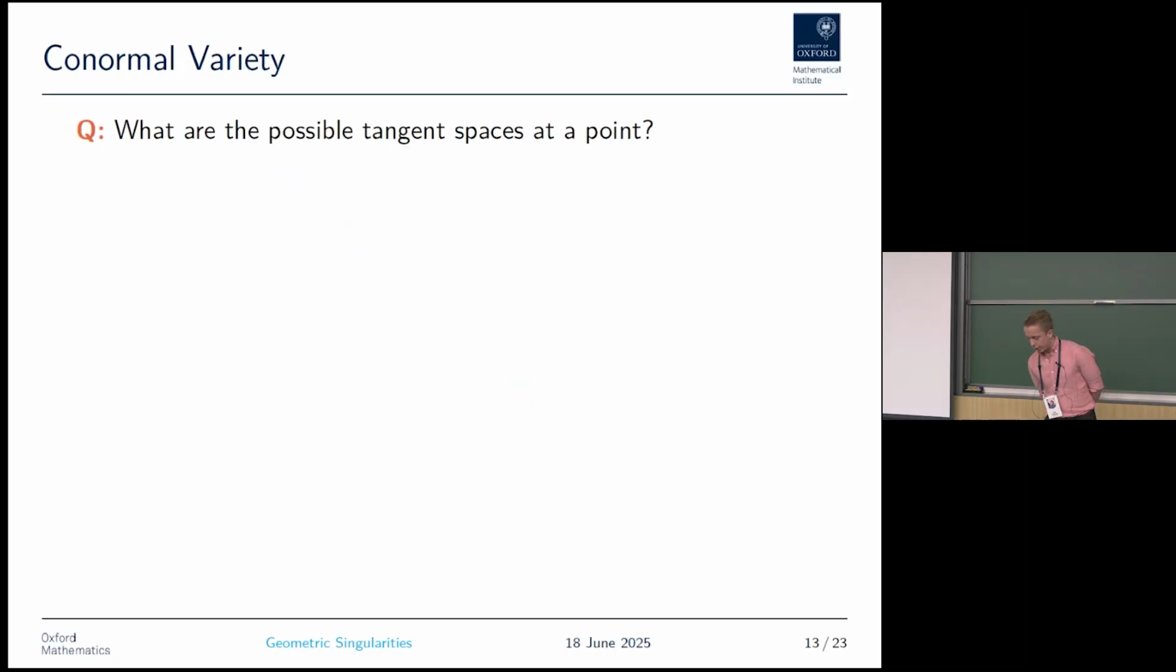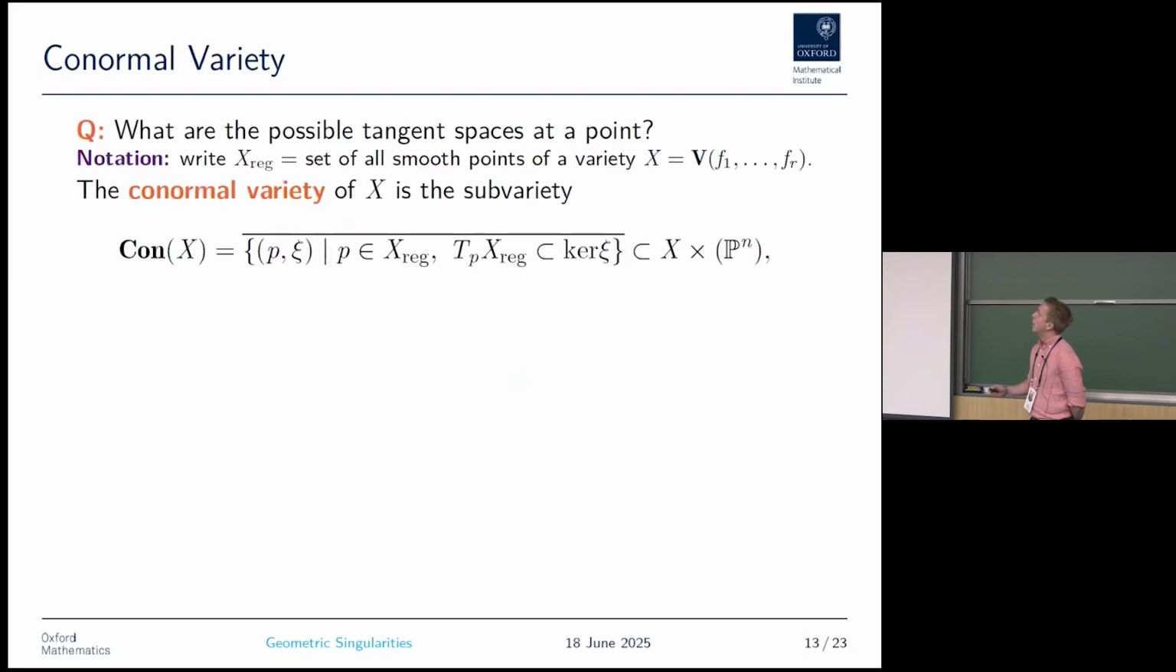So the characteristic cycle was described by conormal varieties. In typical mathematician fashion, let's try to find a question to which the conormal variety is the answer. The question here would be, what are the possible tangent spaces at a point? First, we introduce the notation that X-reg is the smooth part of a variety, and the conormal variety is simply a pairing: take a smooth point, look at the tangent space at that point, pair that point with the normal vector to that tangent space, and then take the algebraic closure.